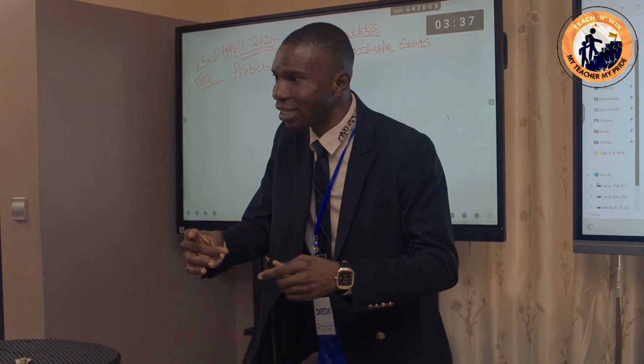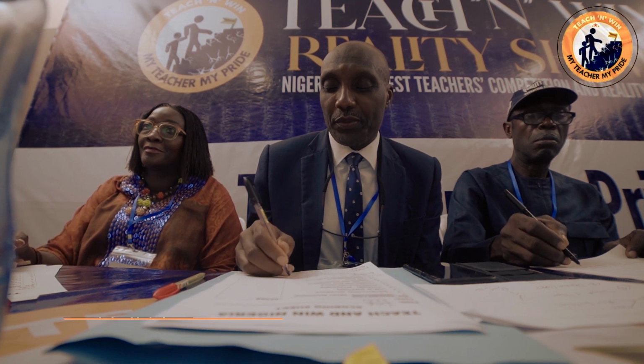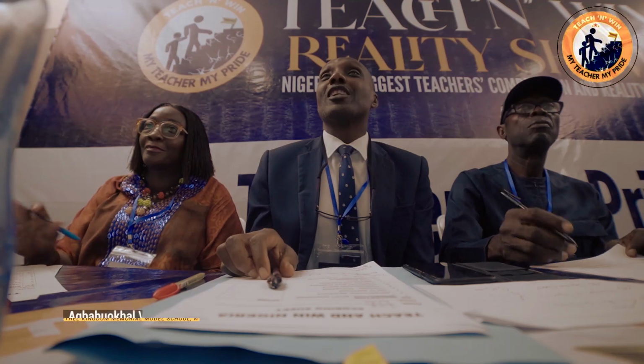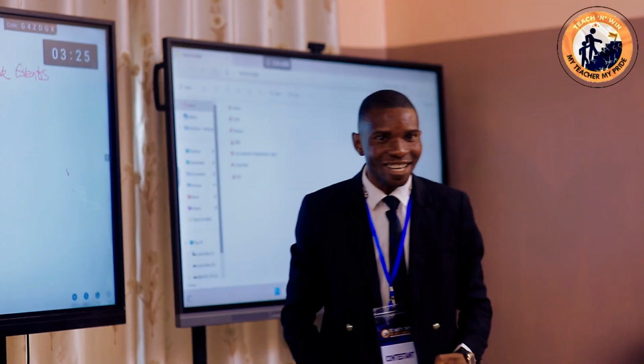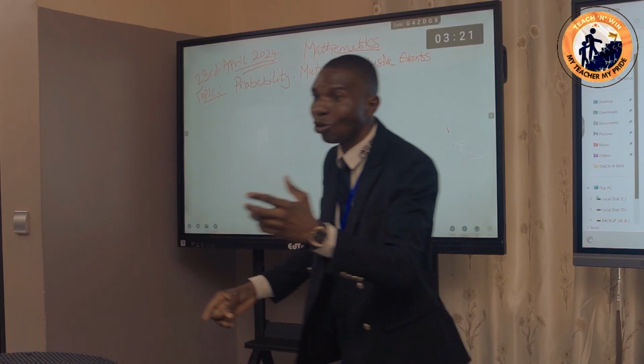Now, what is the probability that everybody will die? What are the chances that everybody will die? 1. Why did you say 1? Because it's a certainty. Clap for him. Yes, it's correct to say so, because everybody must die. And that's what I told you in the last class.